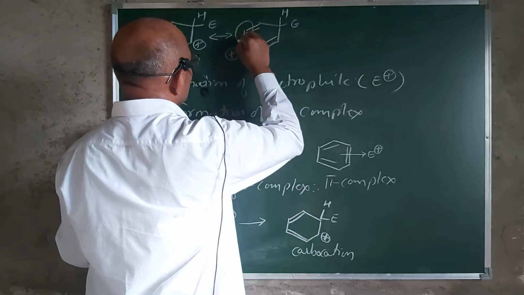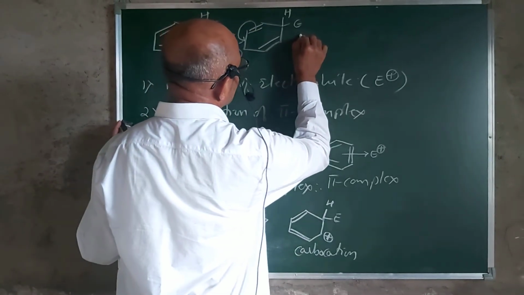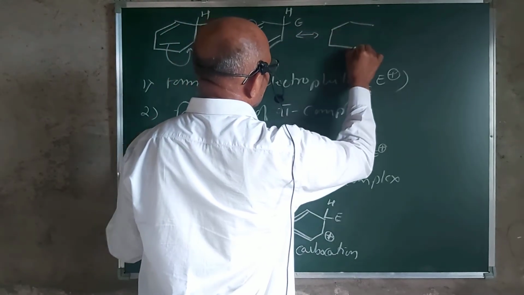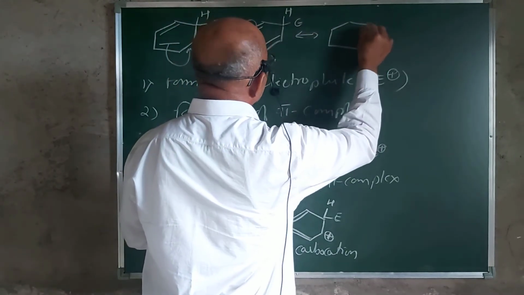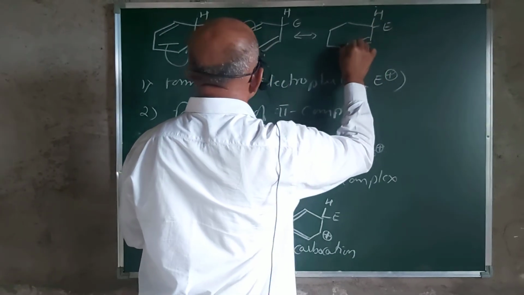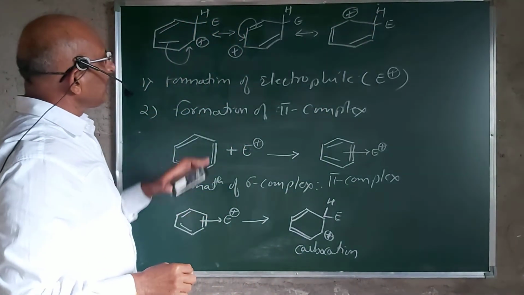And this electron pair again shifts to the positively charged carbon, and you get a third resonating structure in which this positive charge has been delocalized from one place to another place.